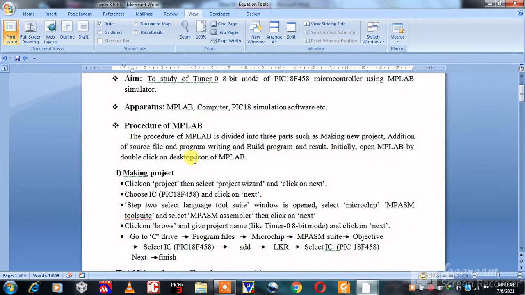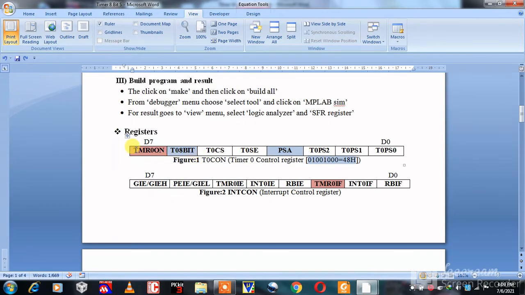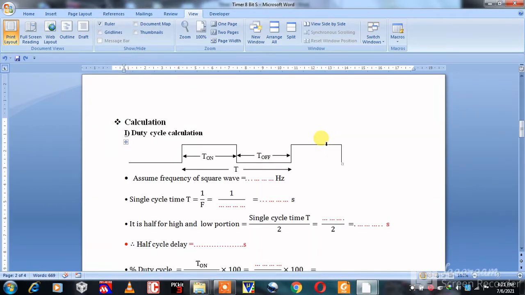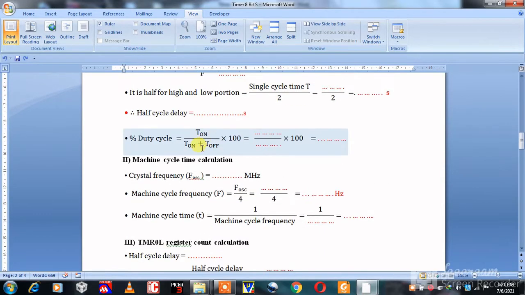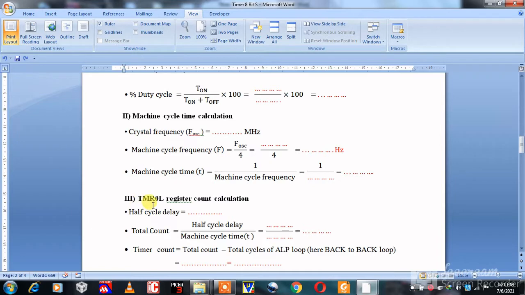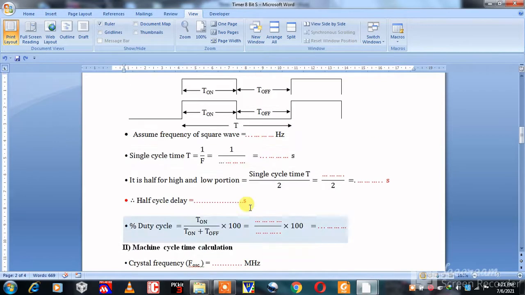This is the procedure of MPLAB. These are the registers which are used for programming of timer 0 8-bit mode. For timer programming, we have to calculate the value of the timer register. The calculation part of this experiment is divided into three parts. First one, duty cycle calculation. Second one, machine cycle time calculation. And third one, TMR0L register count calculation.